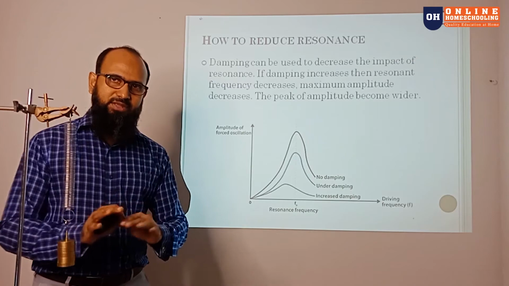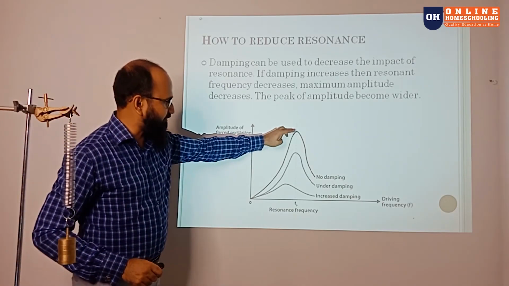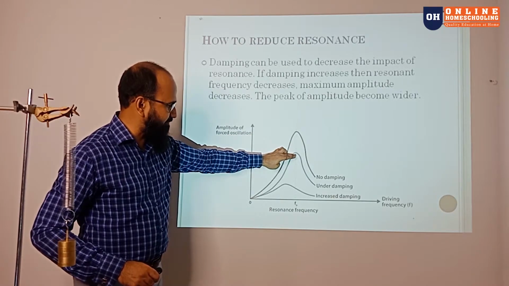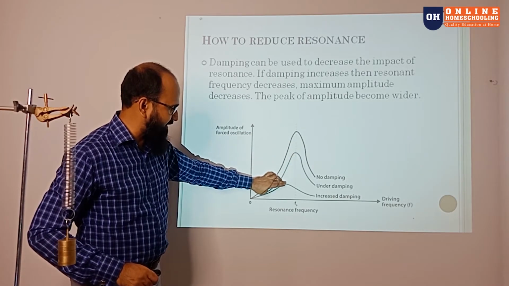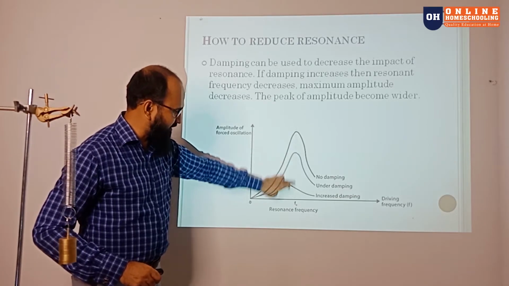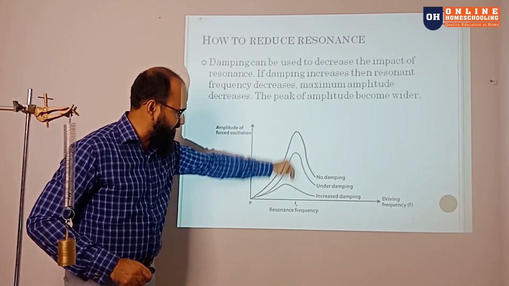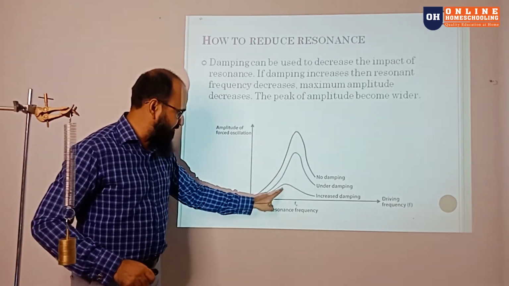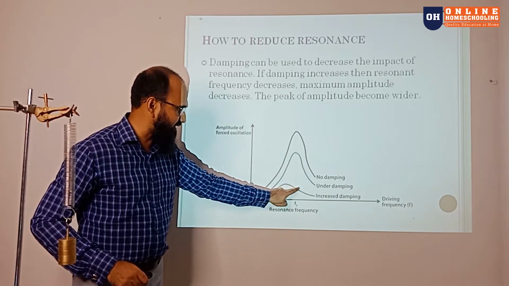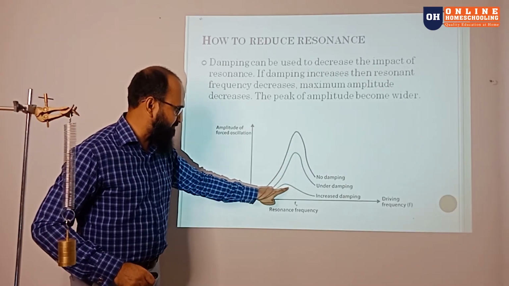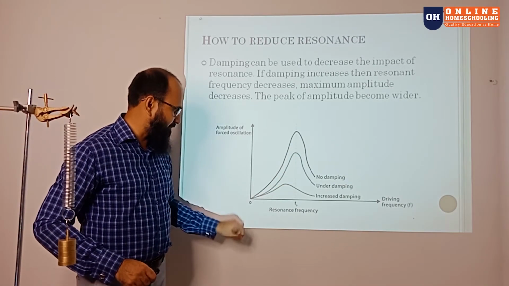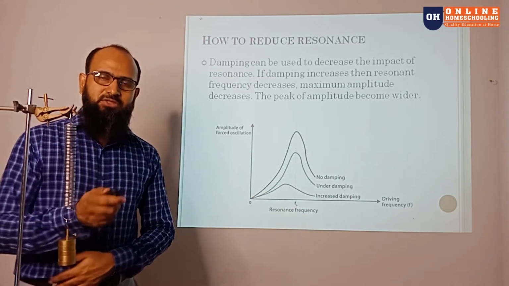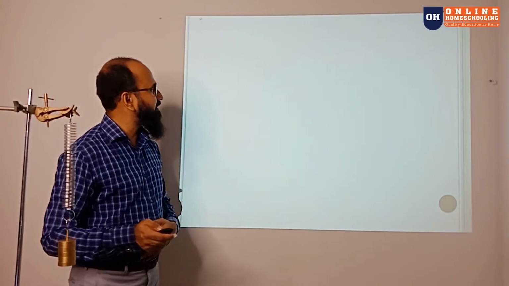If I increase the damping, from the top, no damping, now they are under damping. We increase more damping. Now check that the resonance frequency has been shifted when we add the damping. And remember, this becomes more wider. It becomes sharp, but this part becomes more wider. Remember, none of them becomes zero in this driving frequency. So we go to the important part.